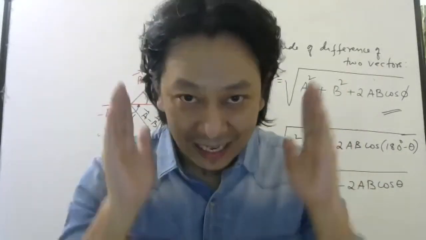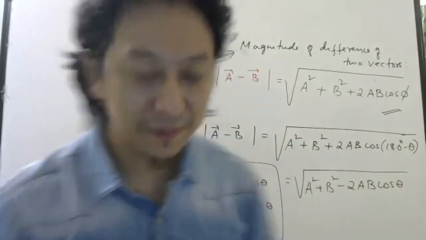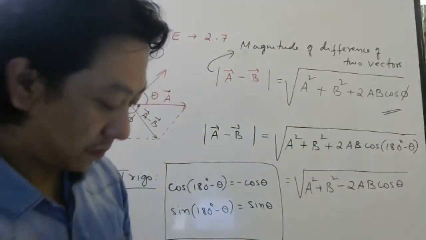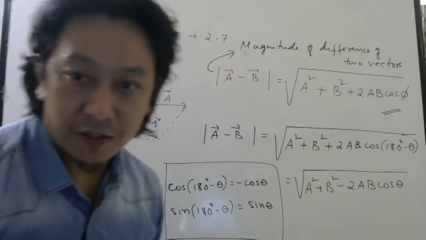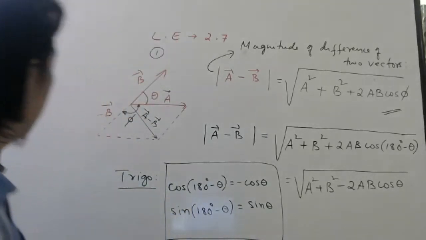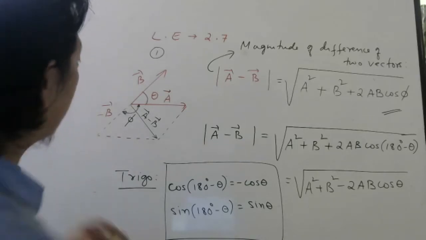So when I write length, it will be B or A. It cannot be minus B. Magnitude will be positive only. Done? Okay. Let us see question number 2 now.